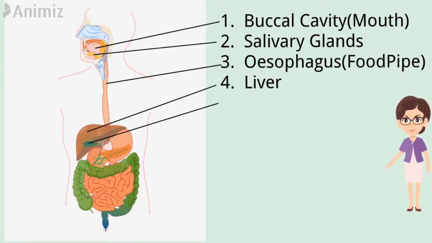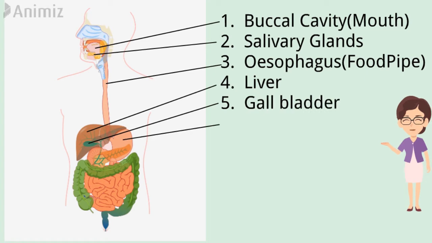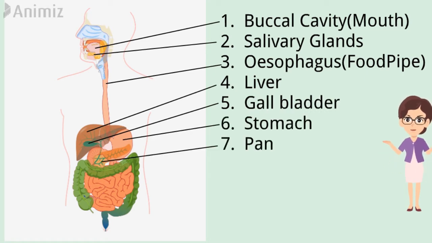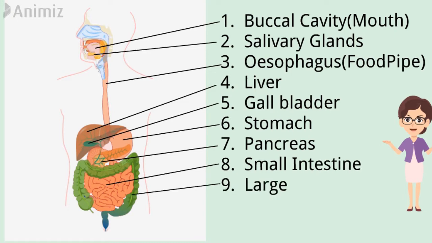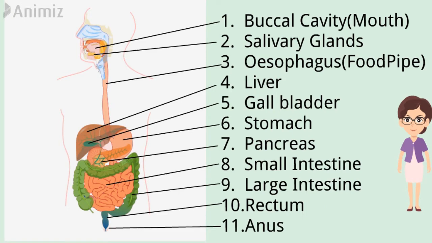It contains various organs: buccal cavity, food pipe, stomach, small intestine, large intestine, rectum, anus. With these organs, we have some glands which secrete digestive juices called enzymes that help in breaking complex substances into simpler substances. The digestive tract and the various glands together constitute the digestive system.